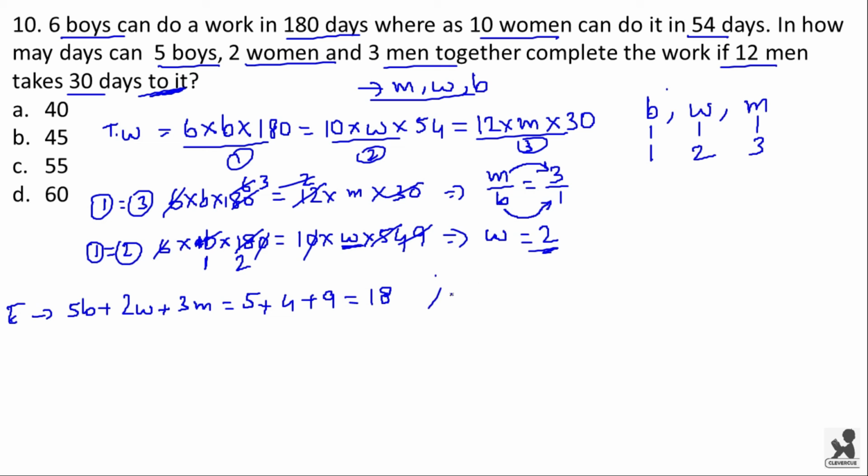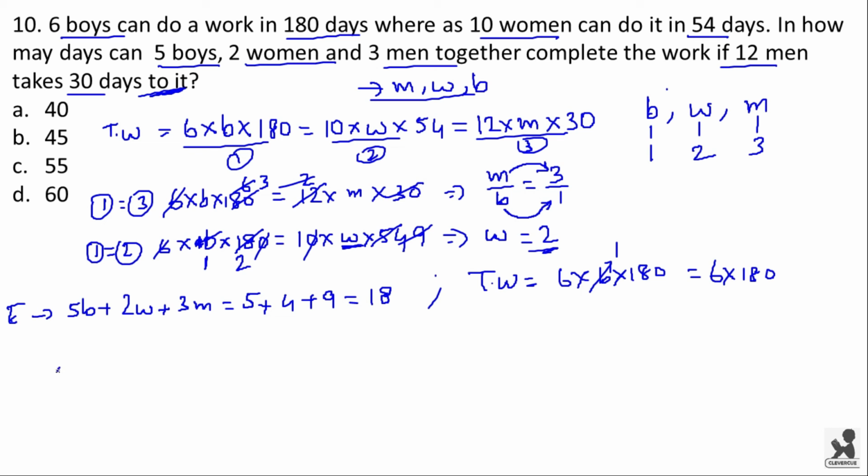Now we have to find the total work. Total work is equal to 6 into b into 180. Here the value of b is equal to 1. So total work is 6 into 180.